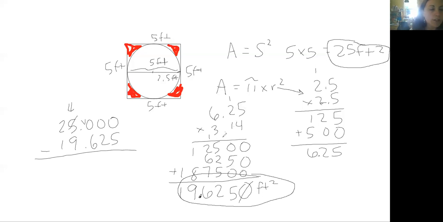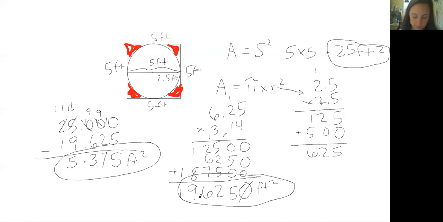So we have 4, this becomes 10 and then 9, 10 and then 9, 10. 10 minus 5 is 5. 9 take away 2 is 7. 9 take away 6 is 3. Bring down our decimal. We can't take 9 away from 4, so we need to borrow. 14 take away 9 is 5, and then 1. So we are left with 5.375 feet squared. And that will be the area of the red, or actually green in your book, the green section inside the square but outside the circle.